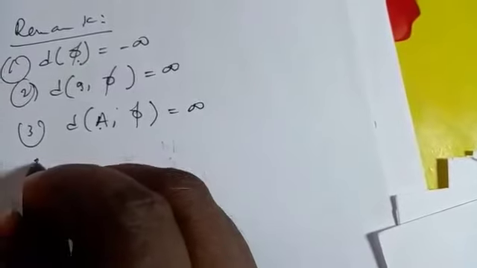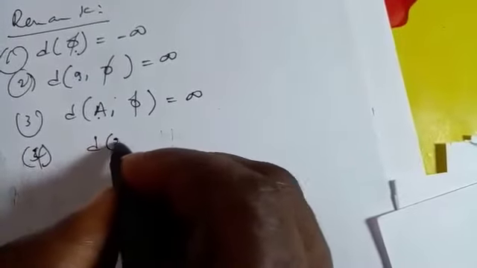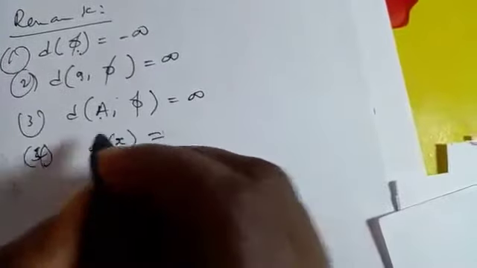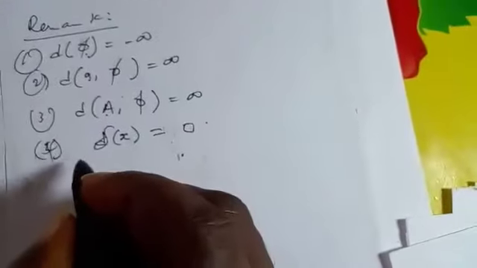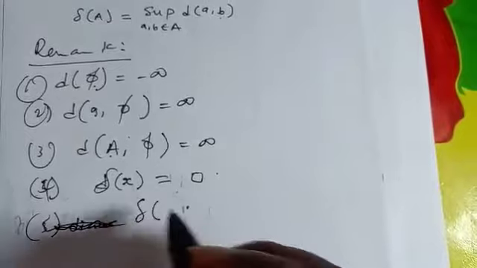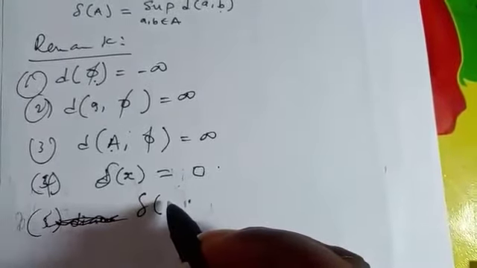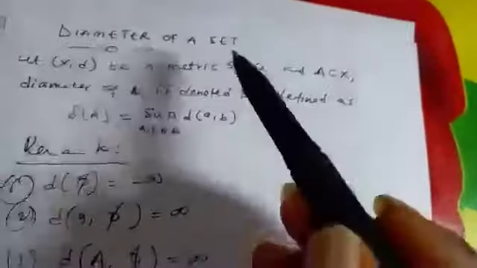Also, if you have an ordinary point, let's say the diameter of a single point S, we should know that this one is 0. There will be no diameter because diameter involves two points. So that is that about the diameter of a point.